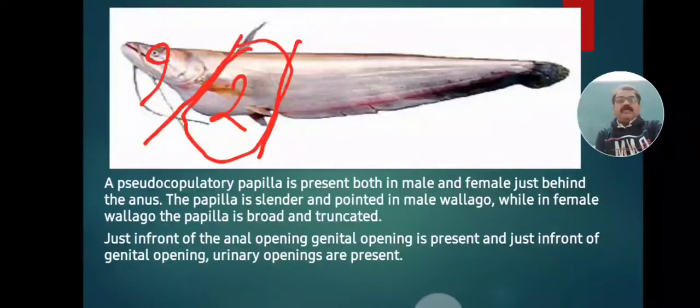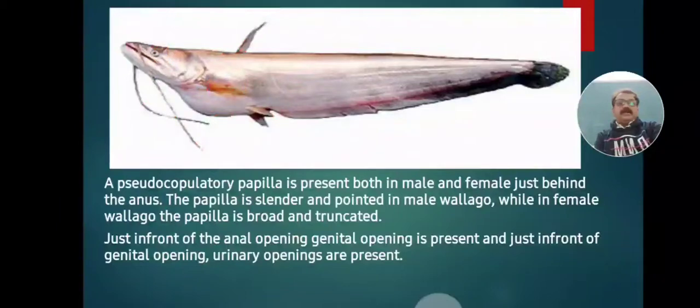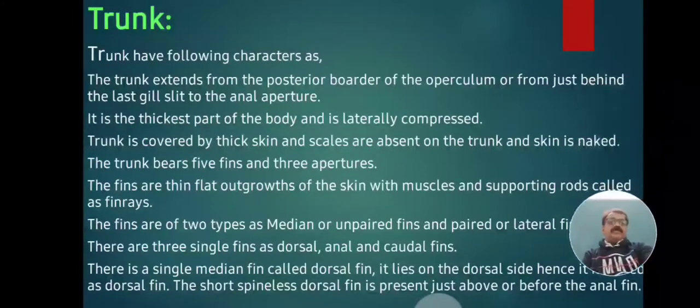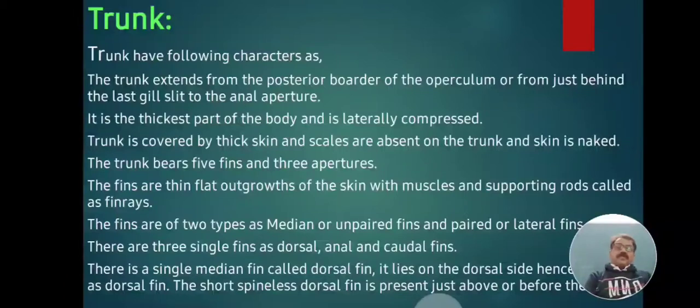The trunk extends from the posterior border of the operculum, or from just behind the last gill slit, to the anal aperture, or up to the anal pin. That part is called the trunk.